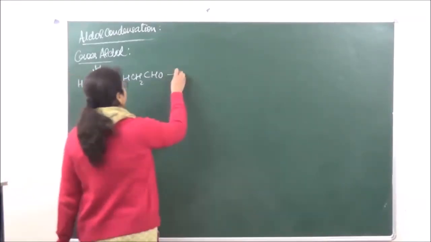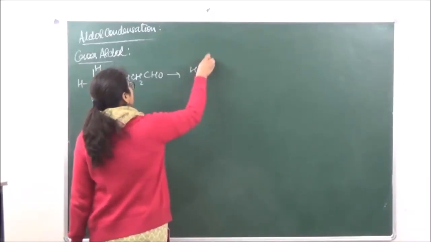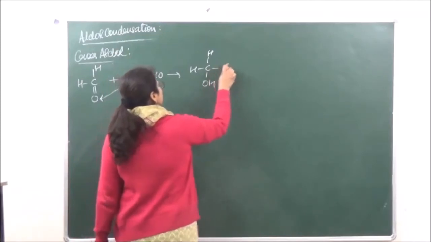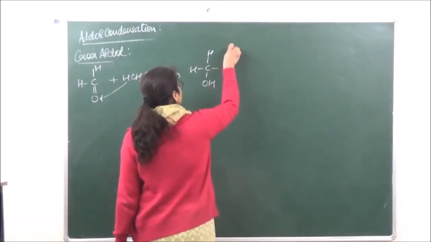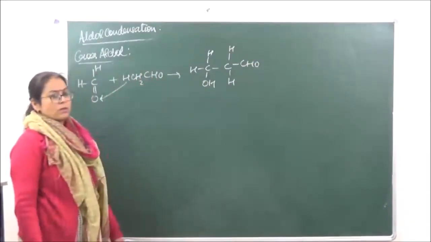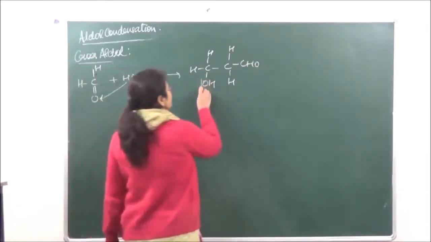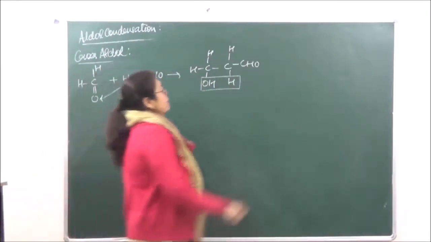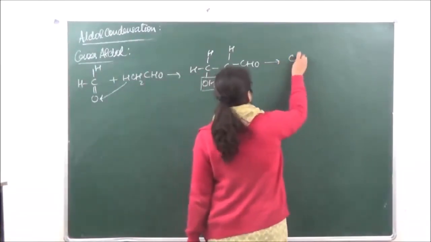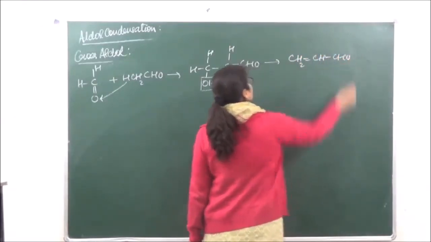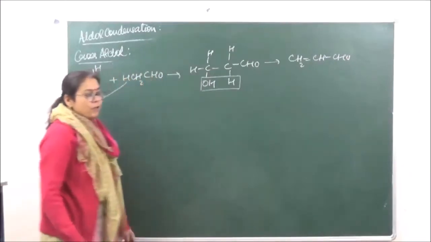And what are we going to get? We will get the product and CHO, right? Now over here, this is going to lose a water molecule and we will get an unsaturated aldehyde. Have you understood?